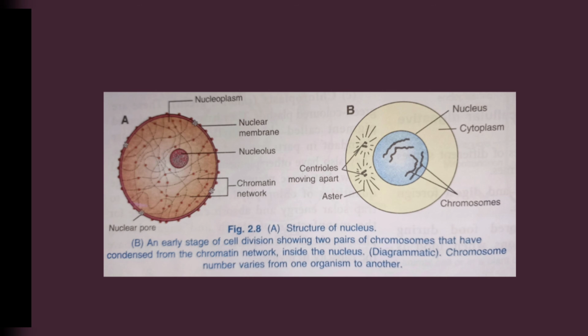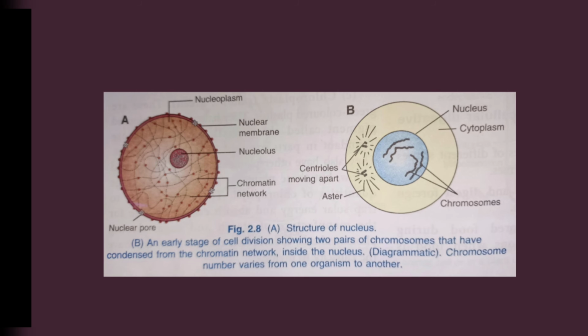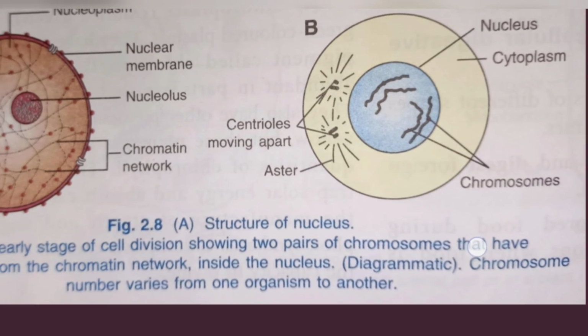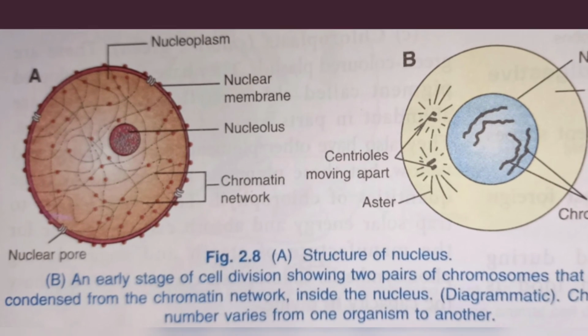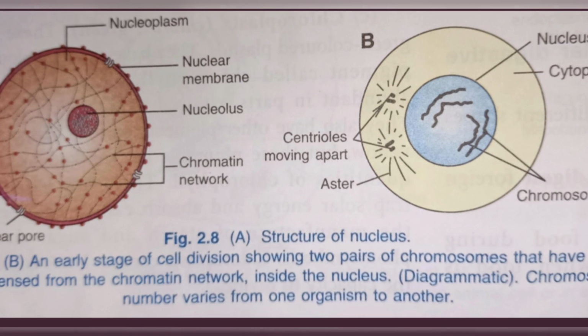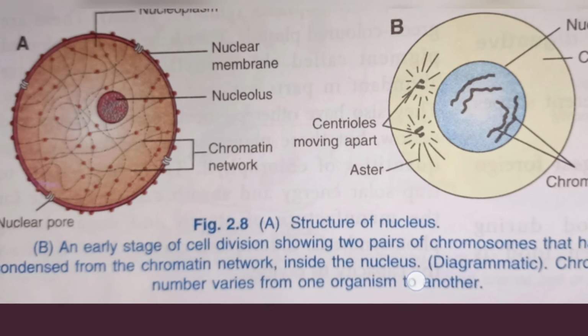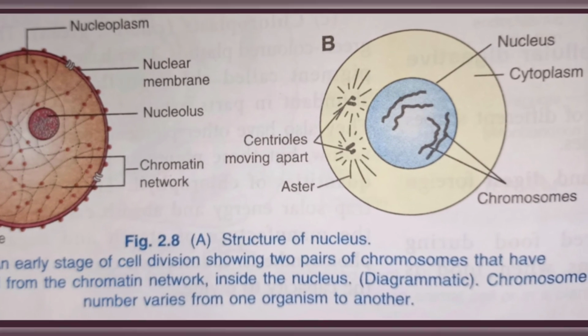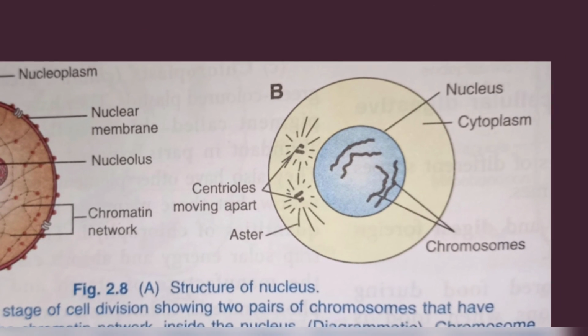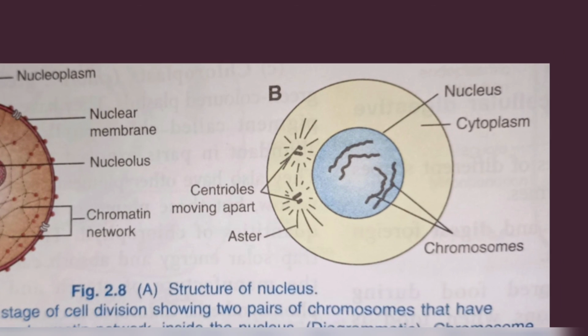Next, this is our diagram. I told you about the diagram: nuclear membrane, nuclear plasm, nucleolus, chromatin fibers or chromosome, and nuclear pore. In A we have the structure of the nucleus, and in B we have an early stage of cell division showing two pairs of chromosomes that have condensed from the chromatin network inside the nucleus. Chromosome number varies from one organism to another.